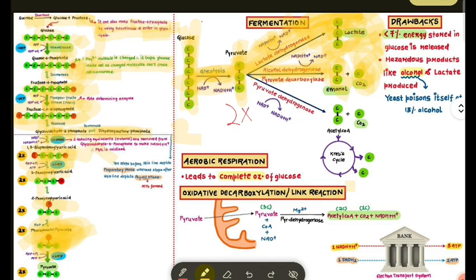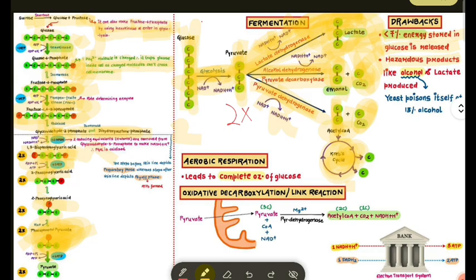Then the pyruvate is acted on by pyruvate dehydrogenase, not decarboxylase. Dehydrogenase forms acetyl coenzyme A, releasing CO2. It converts NAD plus into NADH. Then acetyl coenzyme A goes to the Krebs cycle. Now the Krebs cycle is aerobic respiration. It cannot be done by anaerobes. Only 7% of the energy stored in glucose is released.